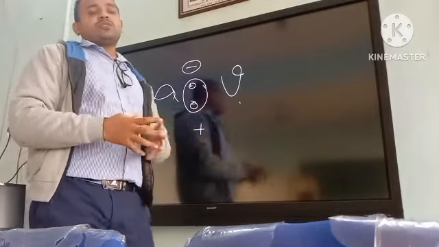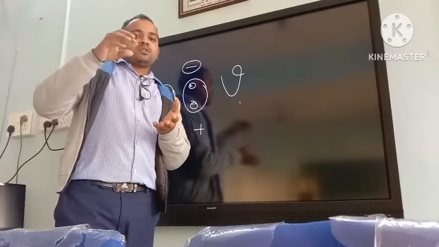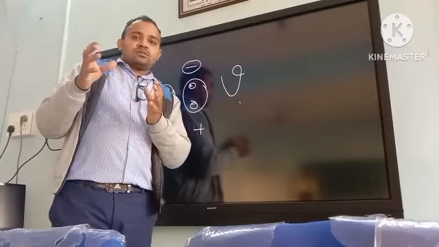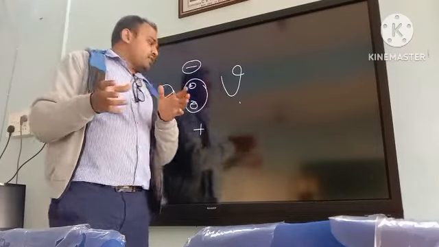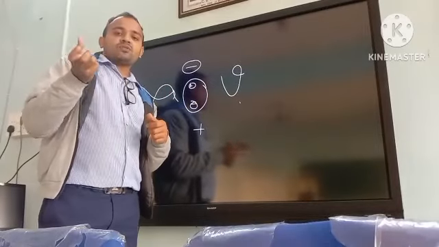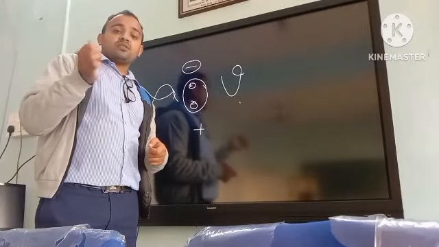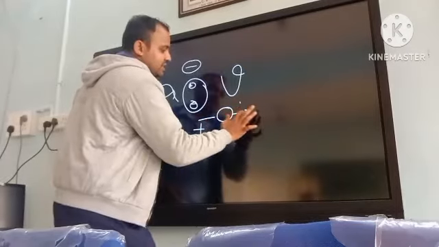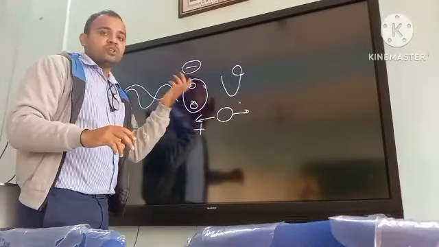Now just say that this molecule was already vibrating before the electromagnetic radiation hit it, so it also has its own vibration. The Raman shift will occur if it has a vibration. Let me explain. This is the molecule, it is vibrating like this, and if it is vibrating, the polarizability of the molecule will change.